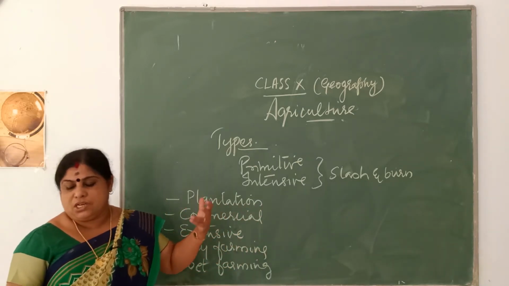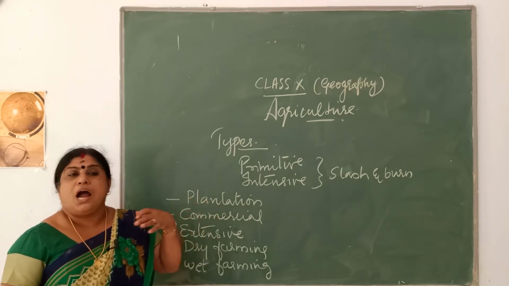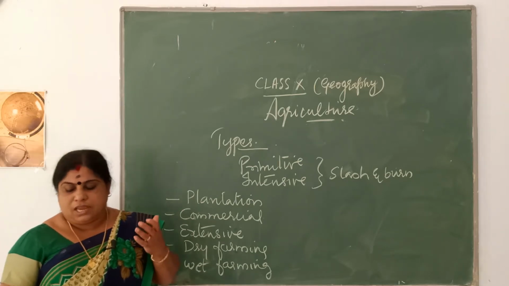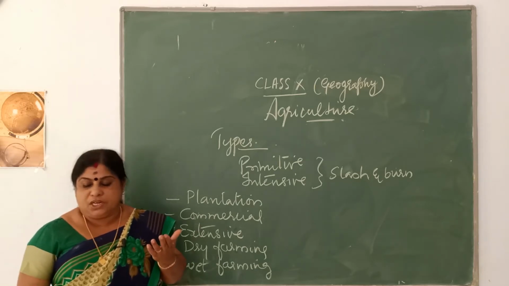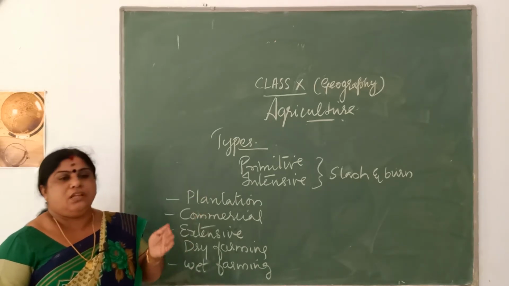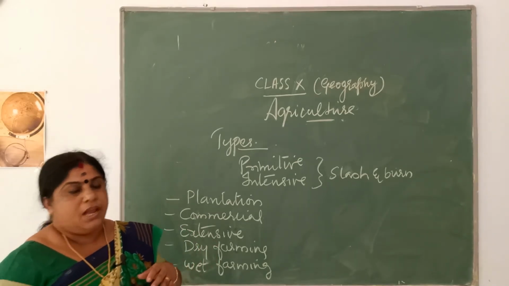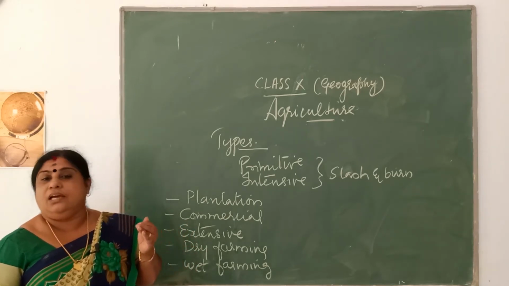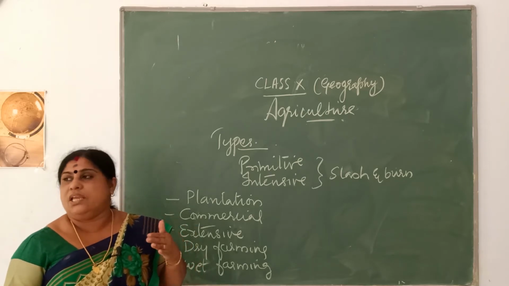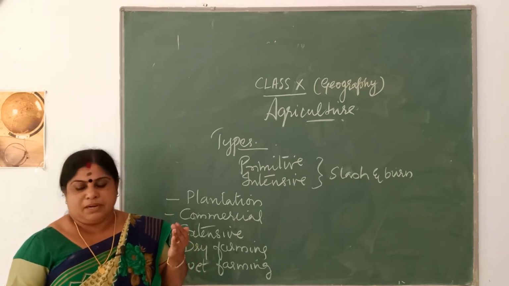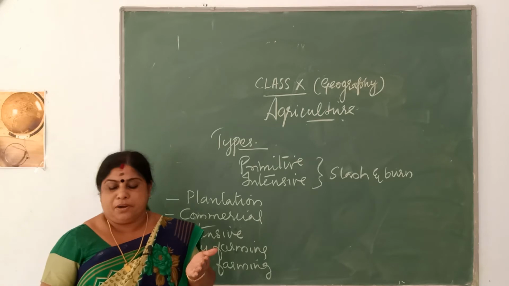So what is plantation agriculture? See, in plantation agriculture a particular crop is grown in hundreds of hectares of land. The same crop will be grown in this area in a highly specialized form and in lines. They will be highly organized, and this is mainly for factory organizations. You will be sowing it once, and the yield is generally obtained continuously for a number of years. For example, rubber. Once it is cultivated, you will be getting the yield continuously for a number of years.